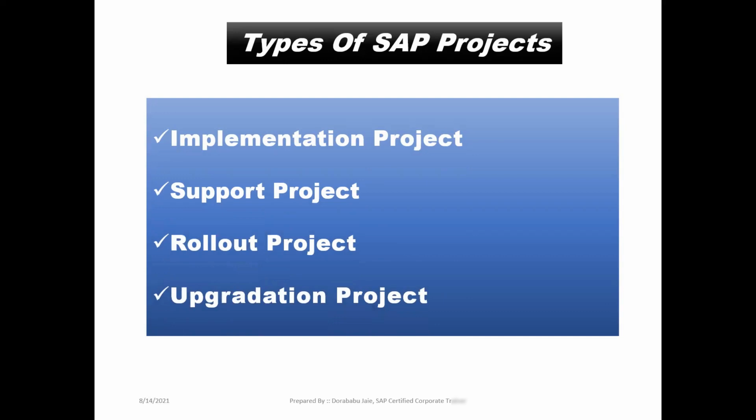Now come to the logic here. In an implementation project, what are the roles and responsibilities of the SAP team? In continuation, what are the roles and responsibilities of the core team members, and of the SAP end users? We have to know. In the support project also the same: the roles and responsibilities of the SAP team, core team members, and SAP end users. Same in the rollout project, and same in the upgradation project. In detail we need to understand. I will explain each project wise the roles and responsibilities of the respective teams like the SAP team, core team members, and SAP end users. Right.